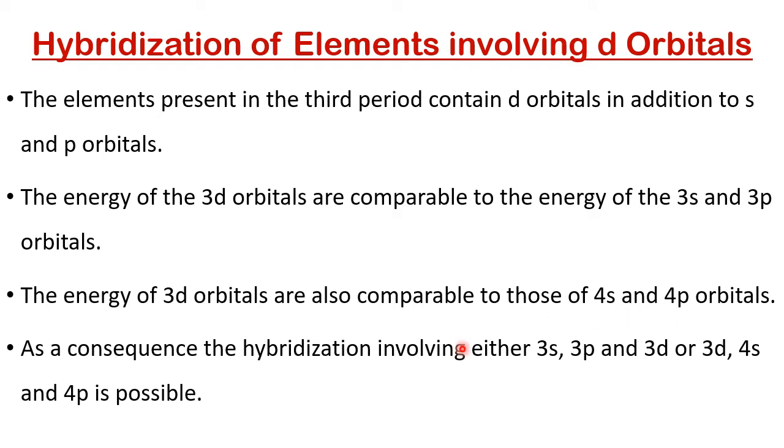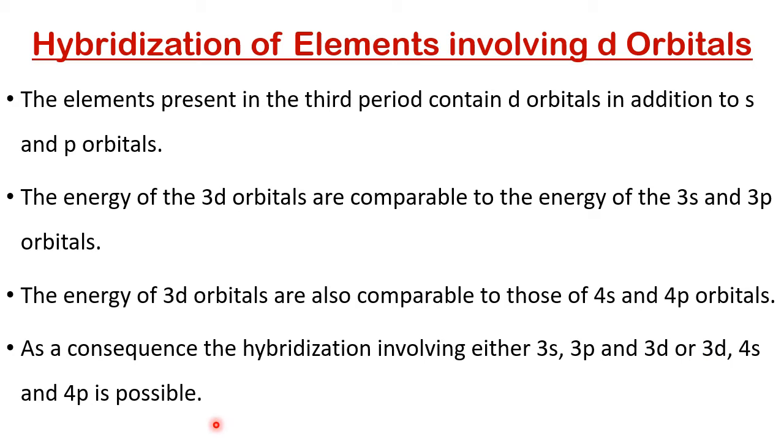As a consequence, the hybridization involves either 3s, 3p, 3d or 3d, 4s, 4p. That means 3d can match with 3s and 3p, and 3d can also match with 4s and 4p. So there are two types of hybridization where d is there: either the spd type or the dsp type.